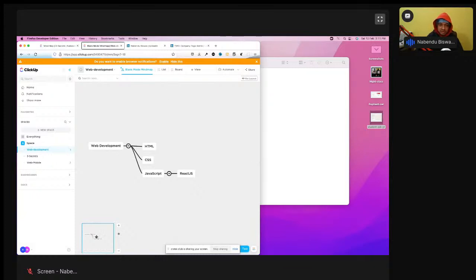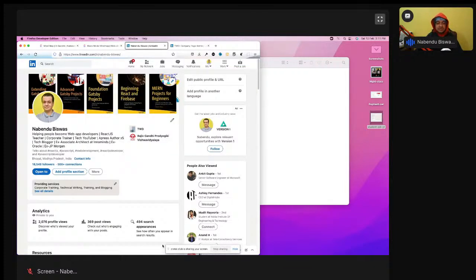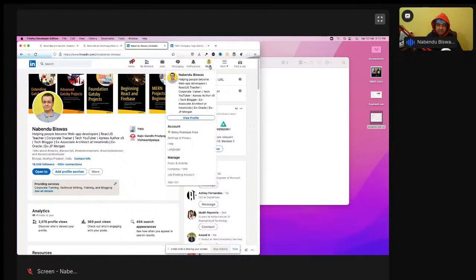So this complicated thing which you're seeing, I'm just now opening. This is a web app. This is not a website. This is known as a mind map tool. The front end is created through React. The back end is also there. This LinkedIn site is not a website. This is a web app. It has login functionality. I can log out from it. My login information is saved somewhere. My posts are saved somewhere. So these are web apps which are created with React.